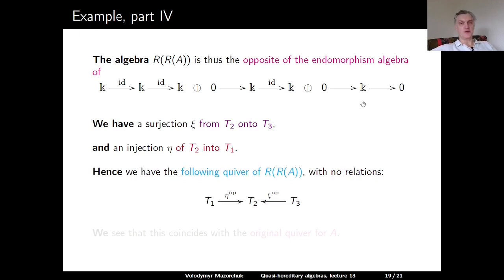Now, if we take the opposite of the endomorphism algebra, we then will have three vertices, T1, T2, and T3, the arrow eta op from T1 to T2, and the arrow Xi op from T3 to T2. And we see that this coincides with the original quiver for the algebra A.